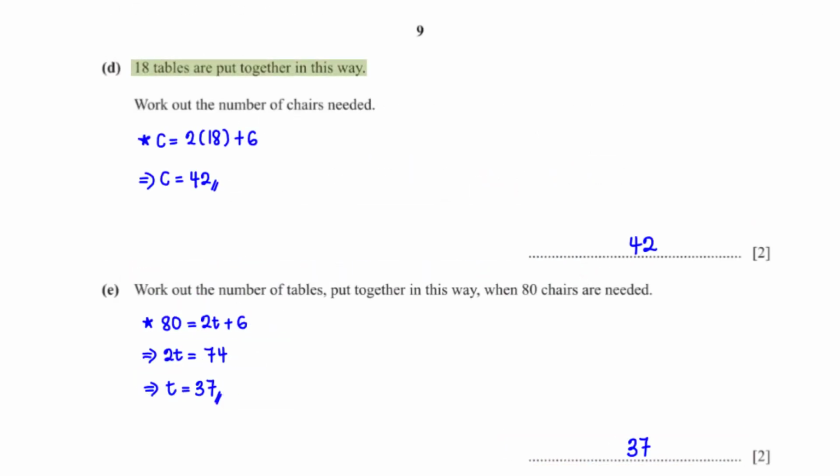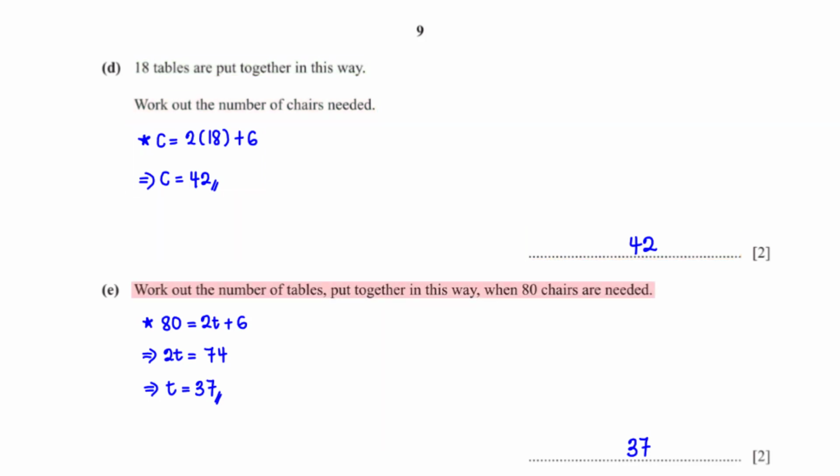18 tables are put together in this way. Work out the number of chairs needed. All we need to do is plug in T equals 18 into the formula we got in the previous question. This gives us 2 times 18 plus 6, which is equal to 42.